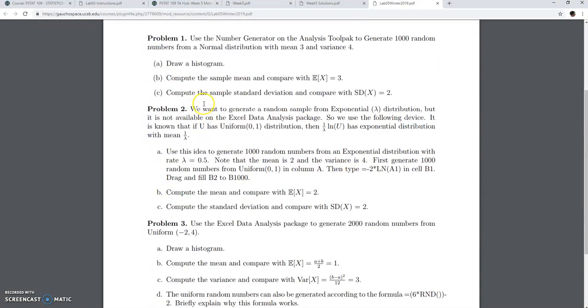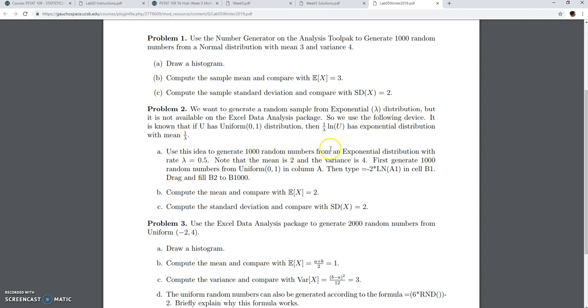Problem 2 here is a bit more complicated, but I like this problem. So we want to generate a sample from the exponential distribution. Again, as it says here, it's not available on the Excel analysis toolpack, but we can use the inverse uniform transform. This is a really cool trick. It's explained here. So if u is uniform 0,1, then 1 over lambda log u is exponential with mean 1 over lambda, again parameter lambda.